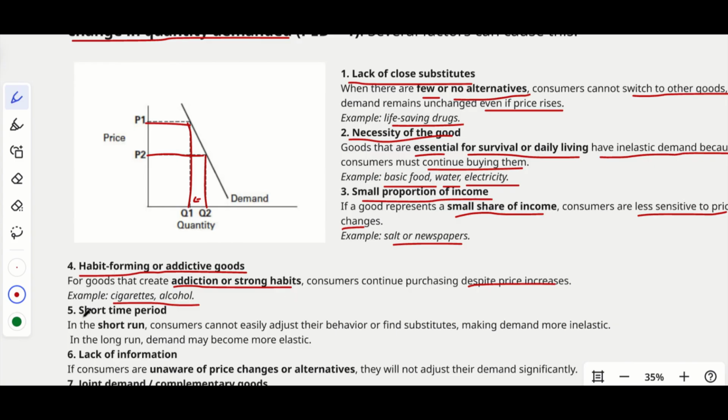Okay. Then short time period. In the short run, consumers cannot easily adjust their behaviors or find substitutes, making demand more inelastic. So in a short time, it is not possible. The effect can only be seen in the long term. If the period is very short, people won't get enough time to adjust to the change. And in the long run, the demand may become more elastic.